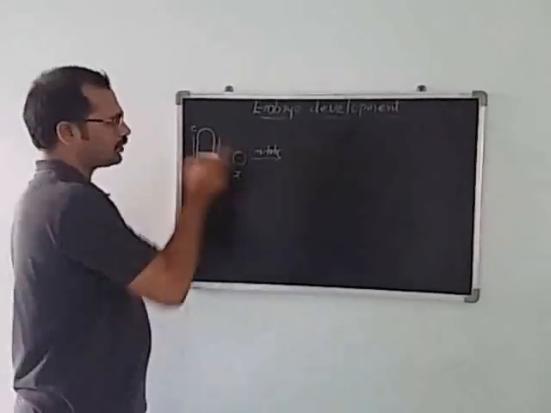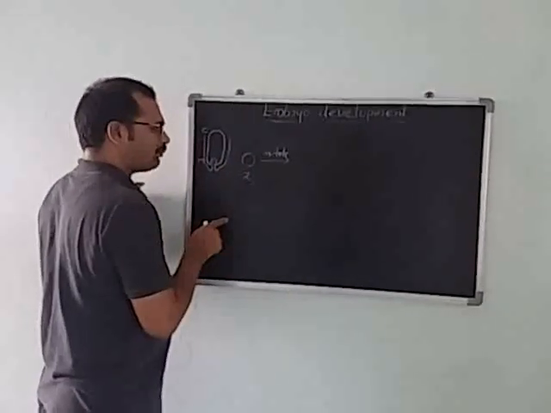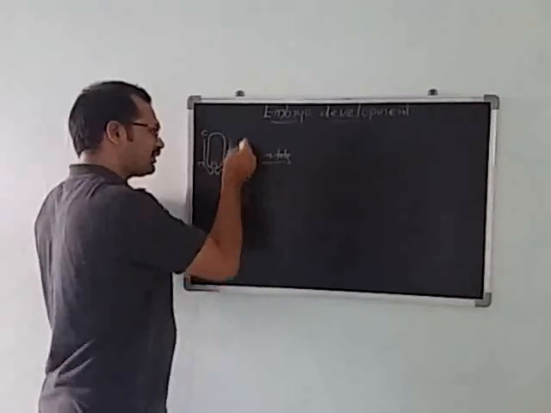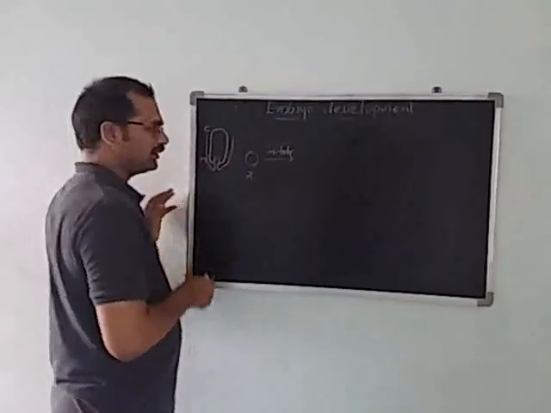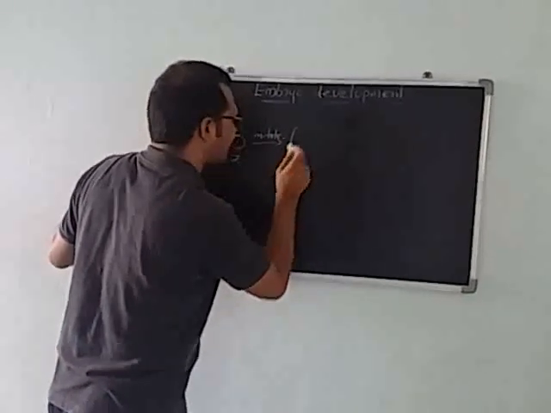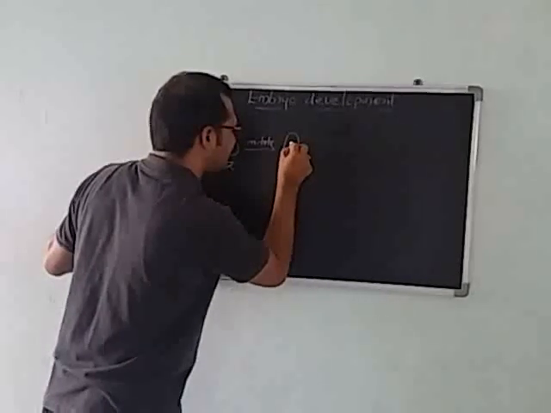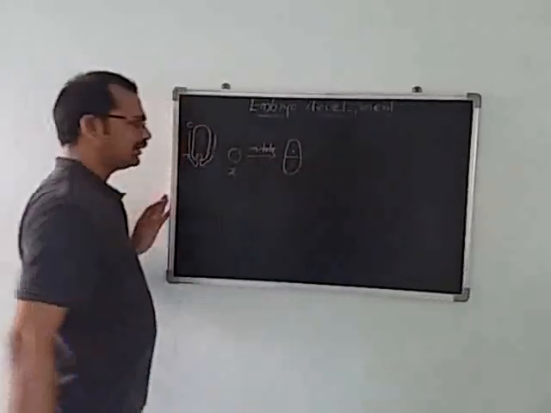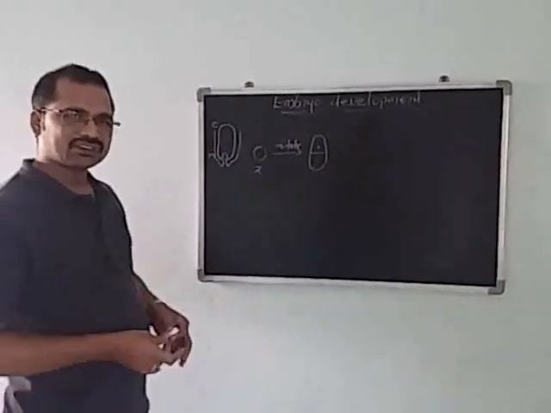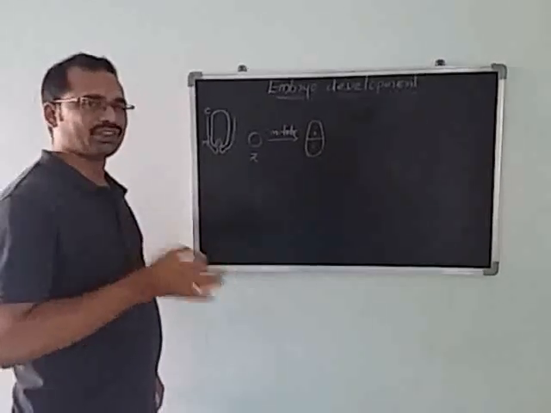But a very important point here: the zygote is divided by mitotic division. What type of division occurs, transverse division or vertical division? The first mitotic division is called transverse division. This is very important. During embryogeny, during embryo development, the first mitotic division is a transverse division.